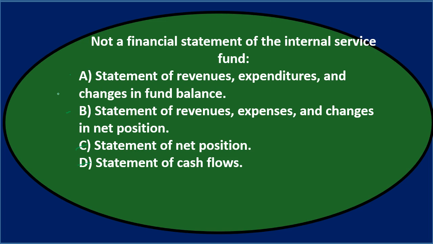We know the internal service fund is a proprietary fund. Proprietary funds are on an accrual basis as opposed to a modified accrual. So of these two statements, which one is going to be an accrual type statement, which one's modified? The accrual statement would use normal terms that we would think of. The modified accrual is going to use some unusual terms. So the normal term would be the expenses as opposed to expenditures. So we would think that this one would be looking more normal. You can also tell between the net position versus the fund balance. Net position is going to be used for the accrual-based funds, and the fund balance for the modified accrual.